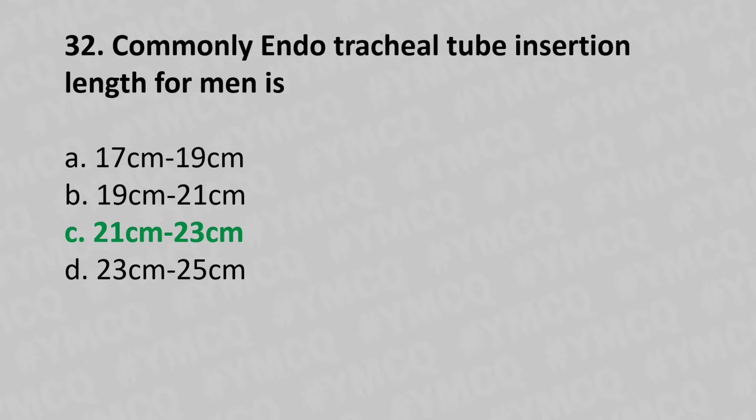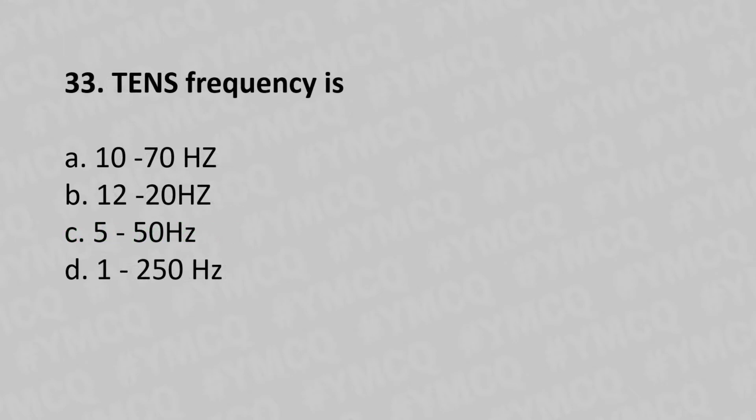Moving to our 33rd question. Tense frequency is option A, 10 to 70 Hz. Option B, 12 to 20 Hz. Option C, 5 to 50 Hz. Option D, 1 to 250 Hz. And the answer is option D, 1 to 250 Hz.